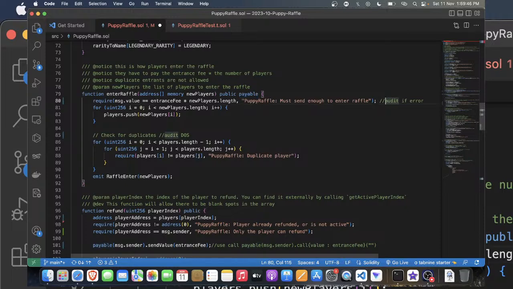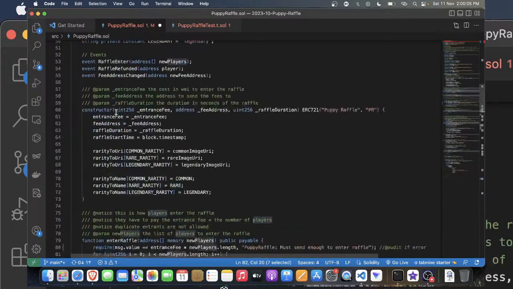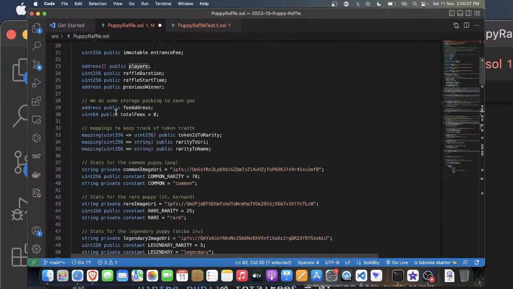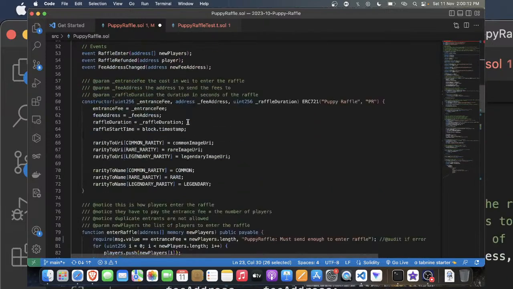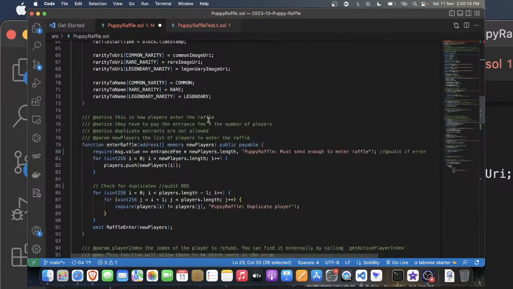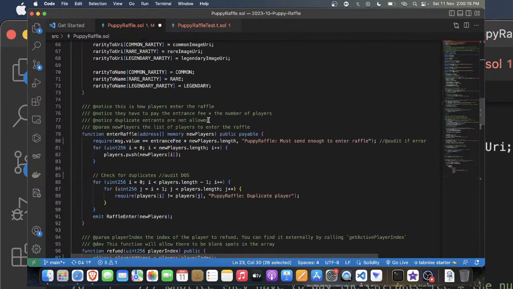I would recommend using if-else with custom errors, because that is more gas efficient when compared to require statements. And we are iterating through this new players array and pushing into players, which is the storage variable we declared right over here. Here you can see it's a public storage variable.